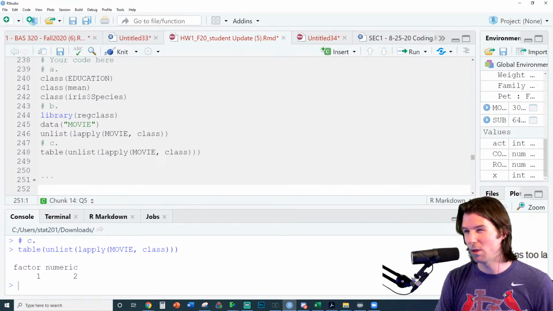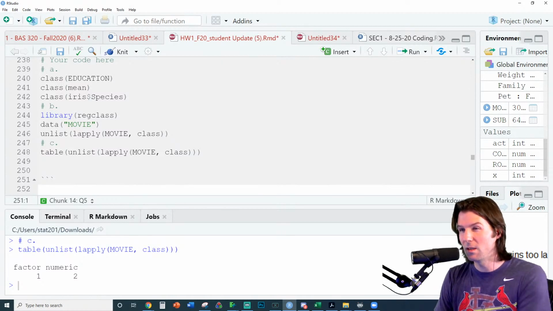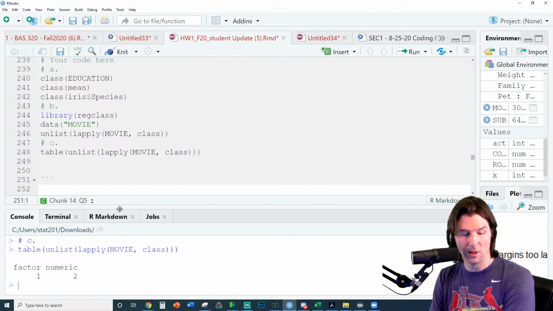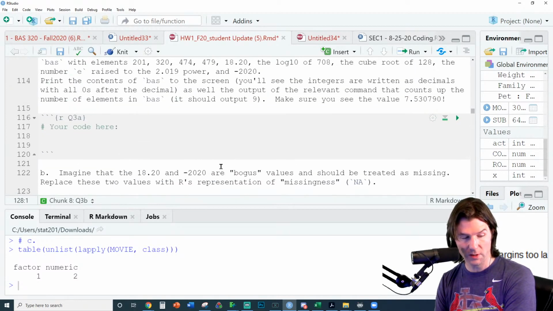Let's take a look. I think the other question was, got to look at the questions. Wasn't it 3? 3B. 3B is the one we're going to do next right here. Let's take a look at 3B. Print the contents. Oh, wait, might be more of this. So we have to do some other stuff right here.